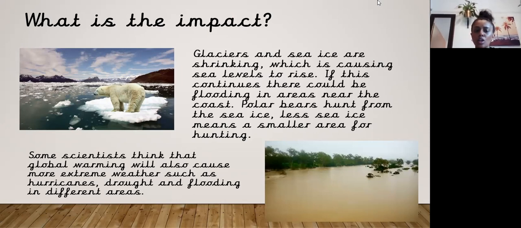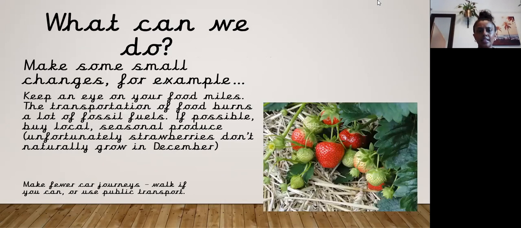Some scientists think that global warming will also cause more extreme weather, such as hurricanes, drought, and flooding in different areas. So, these are just some of the impacts that we're seeing due to global warming. Making some small changes can help, for example, keep an eye on your food miles. The transportation of food burns a lot of fossil fuels. If it's possible, buy local seasonal produce. Make fewer car journeys, walk if you can, or use public transport. So, this is just one way to reduce it.